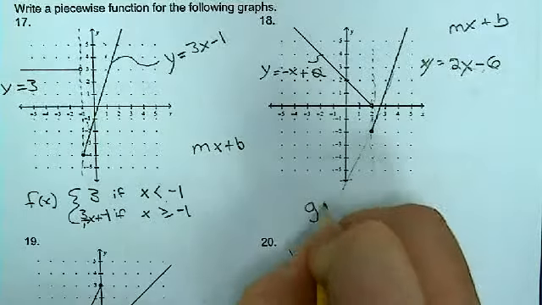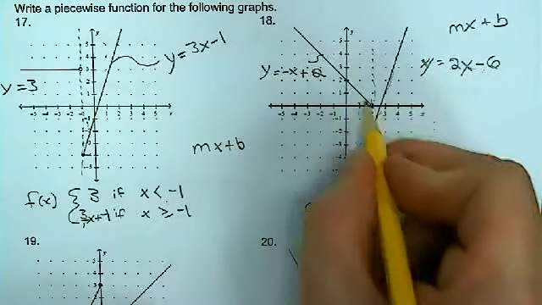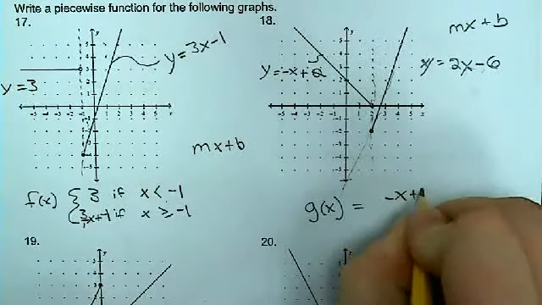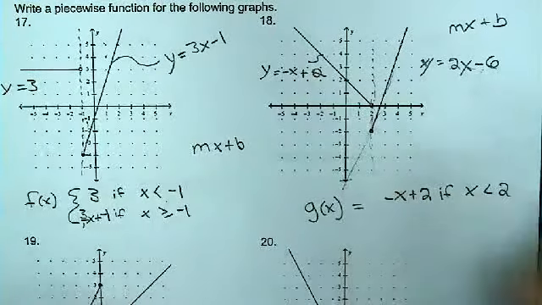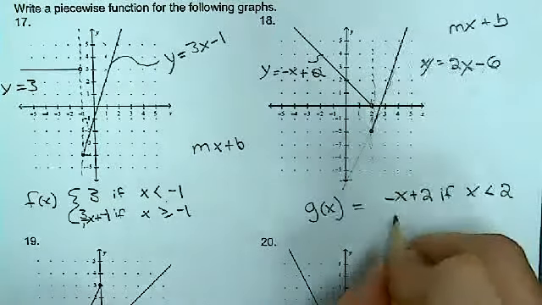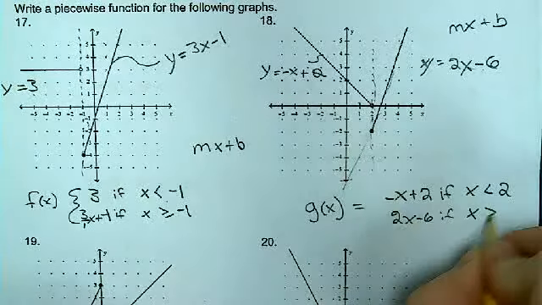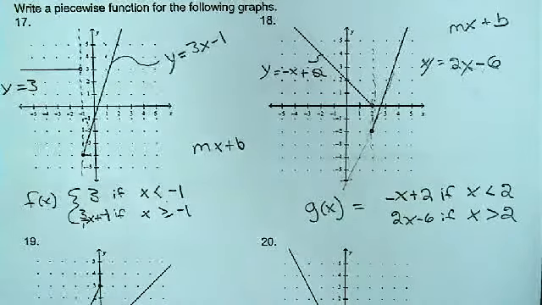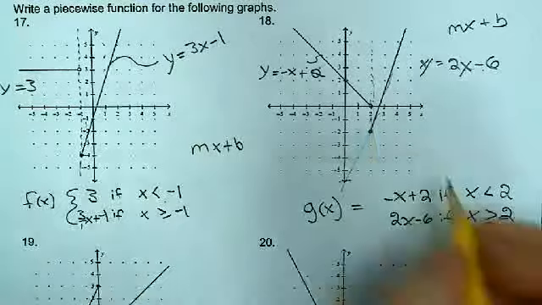So when I go to write this, I use the first rule as long as x is less than 2, and I use the second rule if it's greater than 2. And where's the equals? The top rule or the bottom rule? Bottom rule, because it's got a solid dot on it.